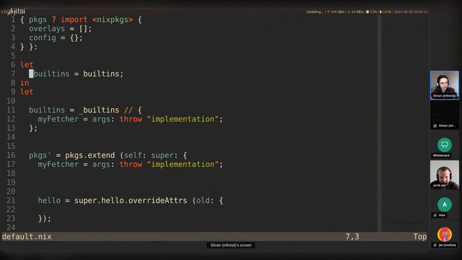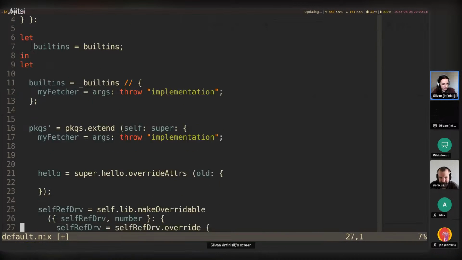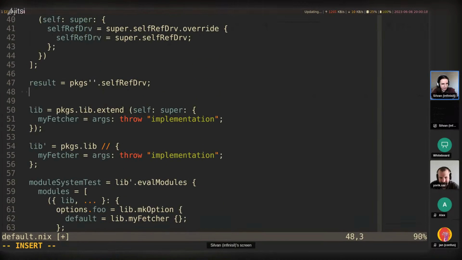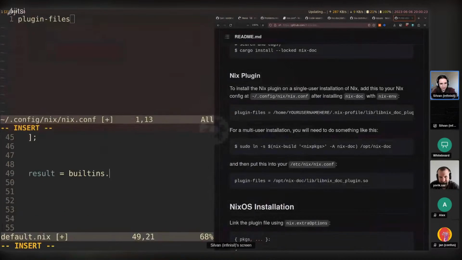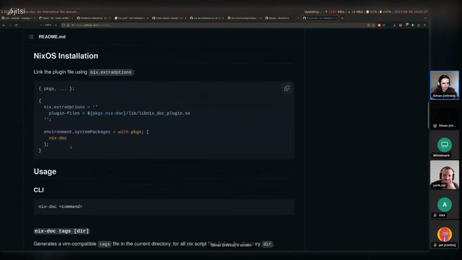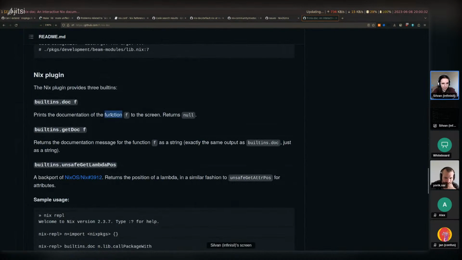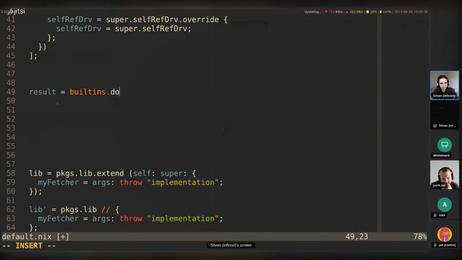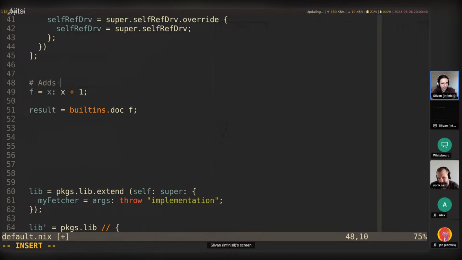Let's go to here and let's try using builtins in here. Let's go to our result again. And let's just set result equals builtins dot. Now I should actually see what the plugin provides. Usage nix-doc, nix plugin doc. Print the documentation of the function f to the screen. So let's do doc f, and I'm going to define f as x plus 1, adds 1.